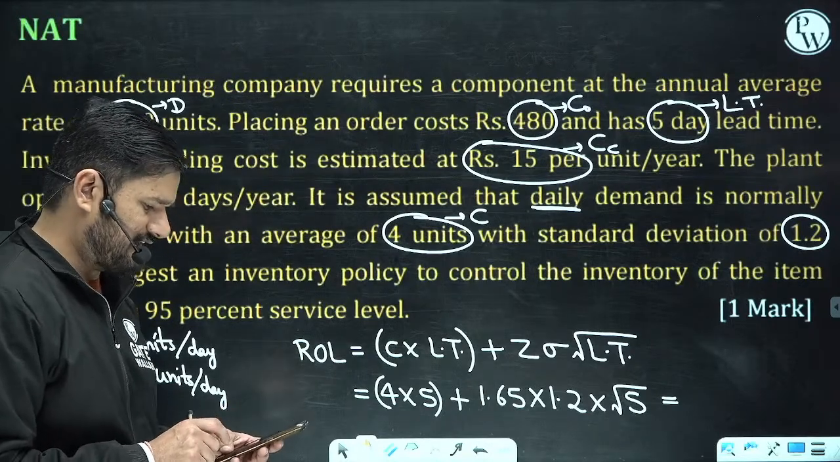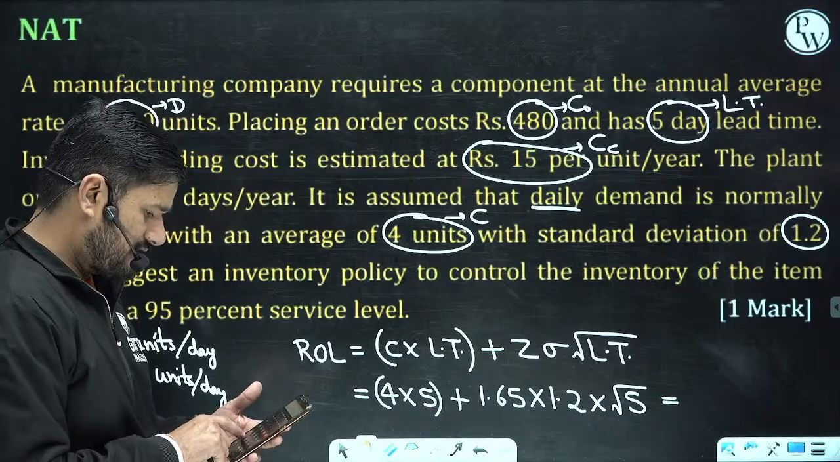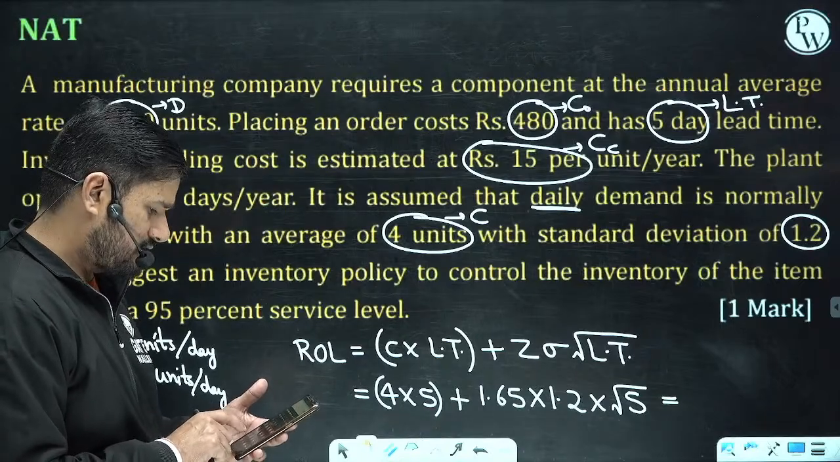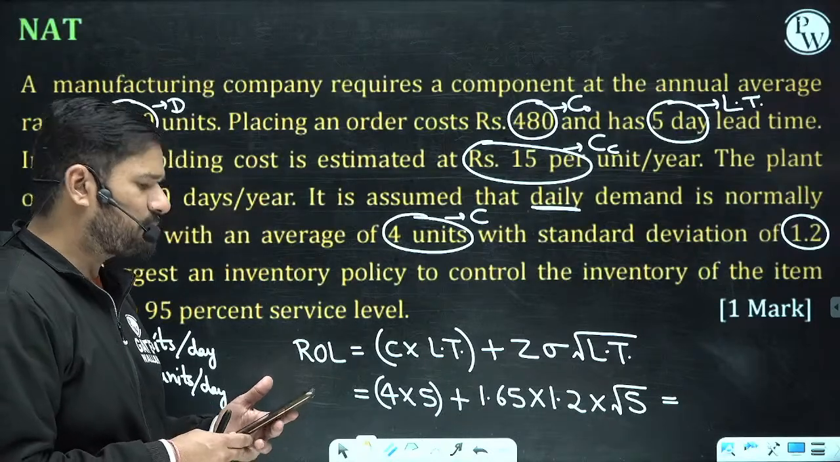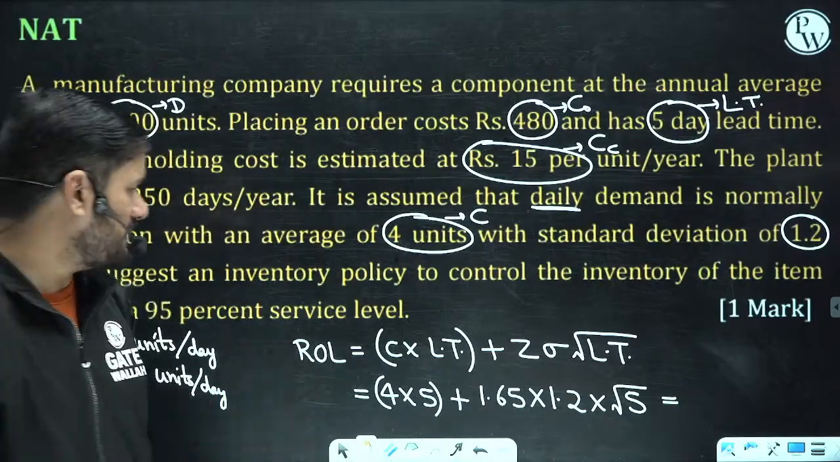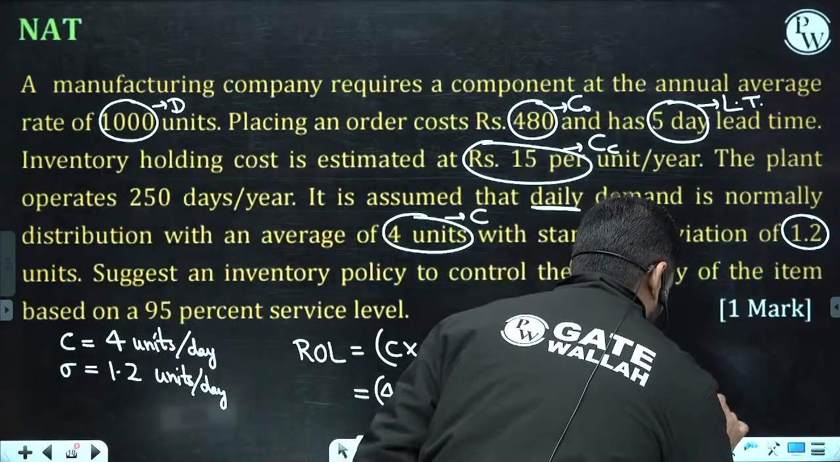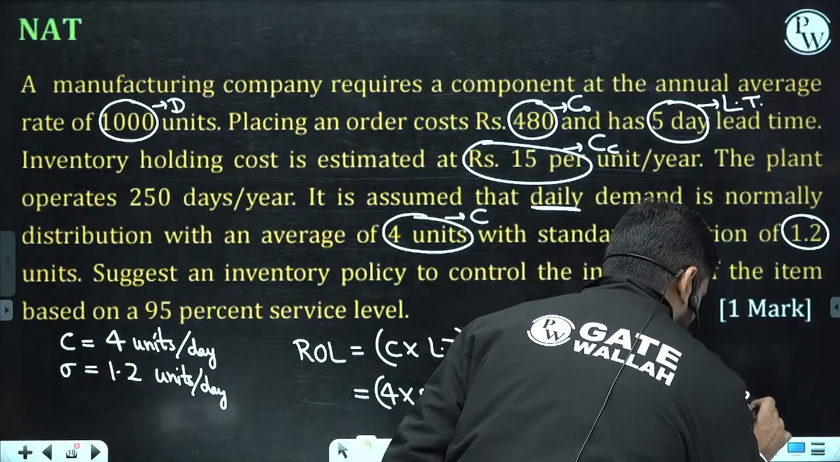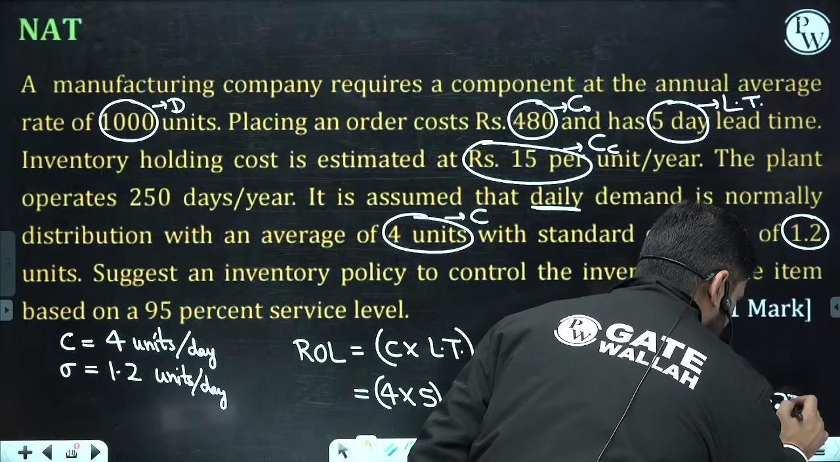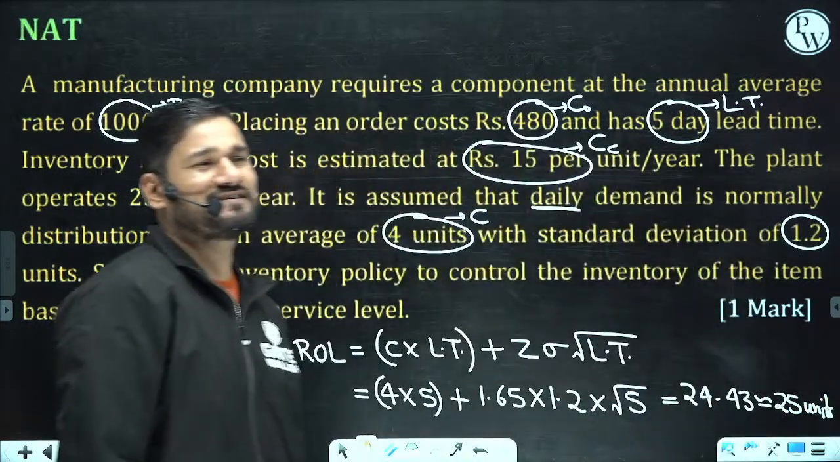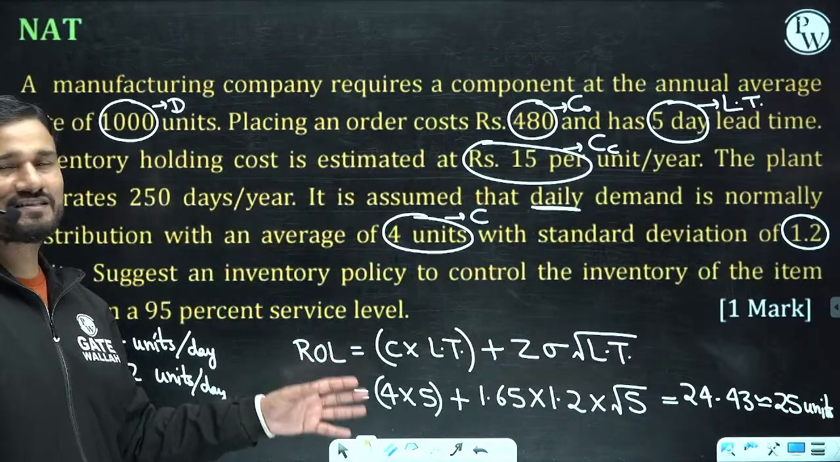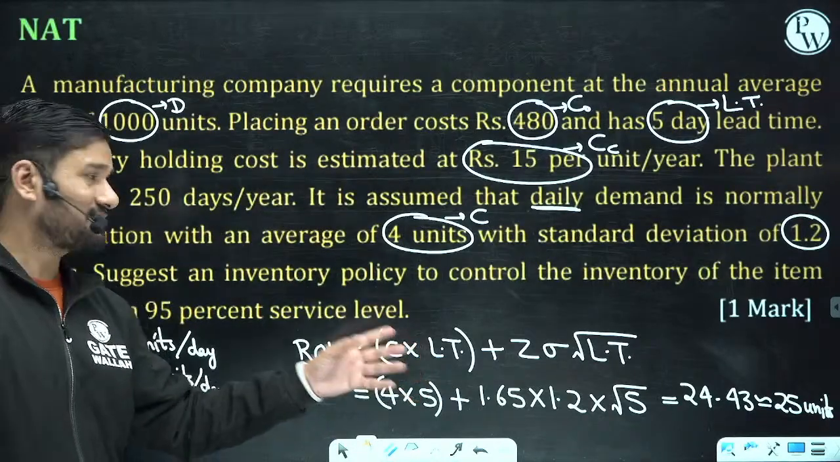Okay, so let us check: 1.65 into 1.2 into root 5. This is coming out 4.43. So this is 24.43, and we can say the answer is 25 units. 25 units is the final answer.